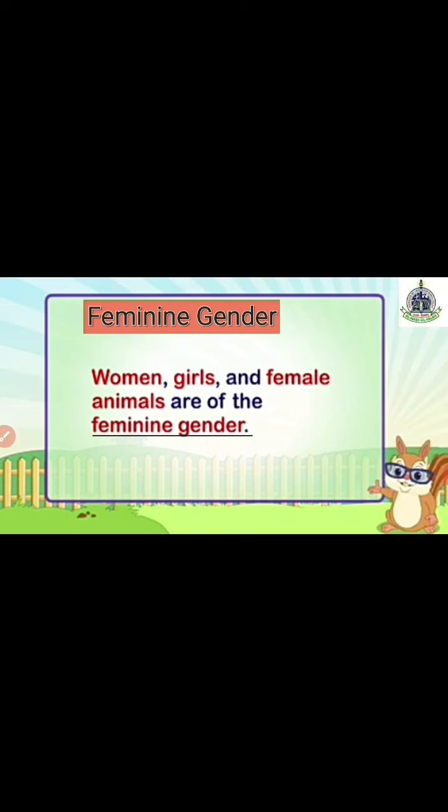Now we are going to learn what is feminine gender. Women, girls and female animals are of the feminine gender. Say again, women, girls and female animals are of the feminine gender. Now we will see the examples of feminine gender.